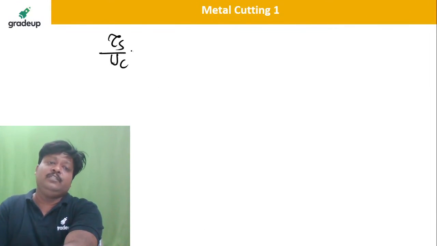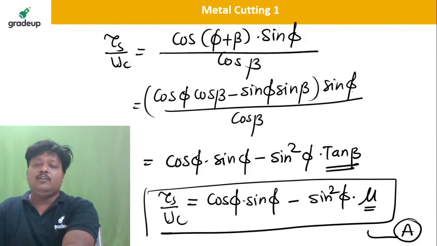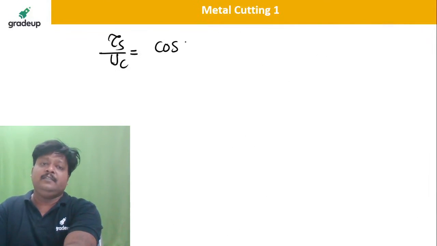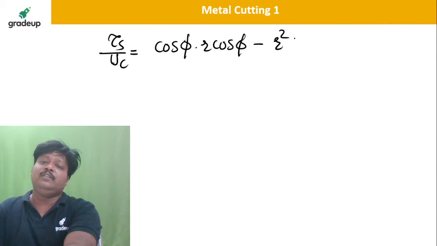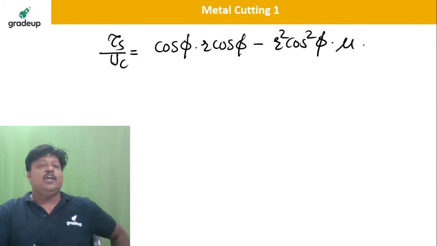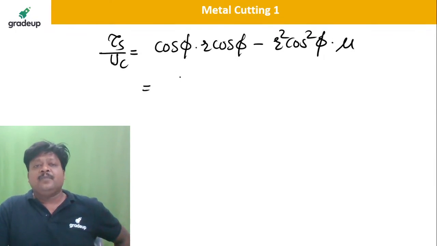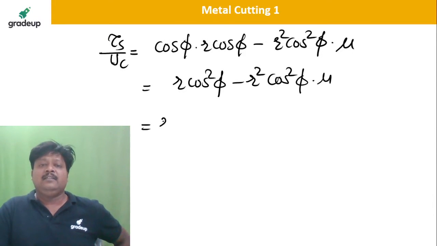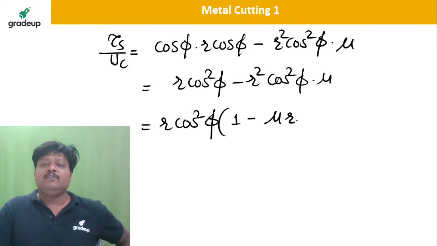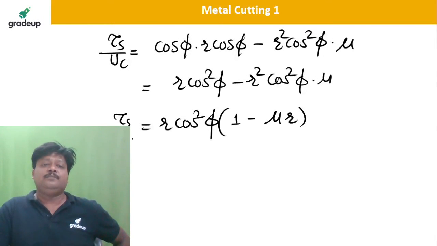Tau s divided by UC is equal to cos phi into sin phi, which is r cos phi, minus sin square phi, which is r square cos square phi, into mu. If I take r cos square phi common, it will be 1 minus mu r. This is tau s by UC.